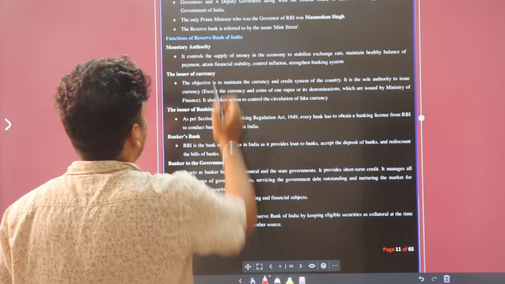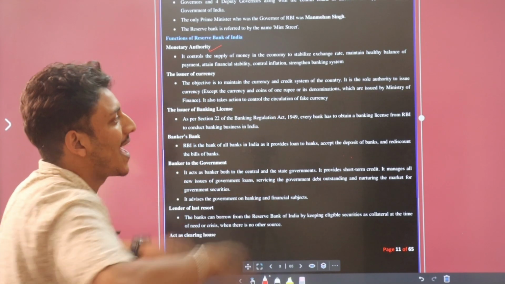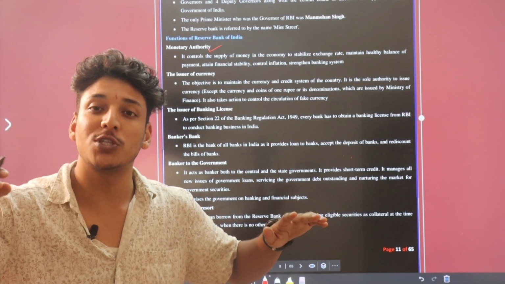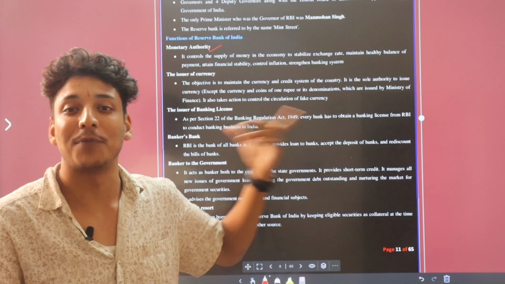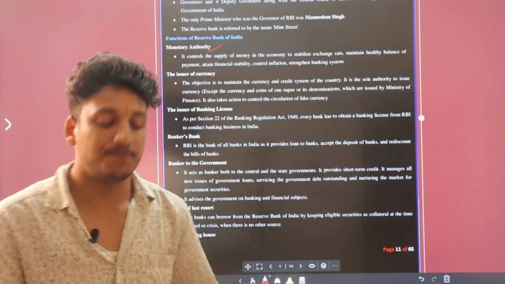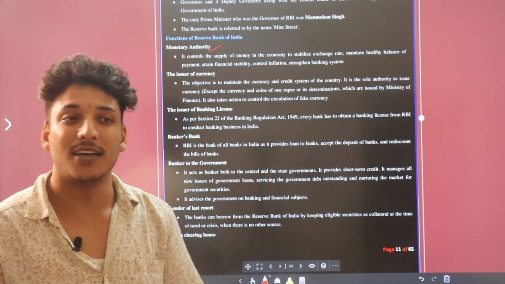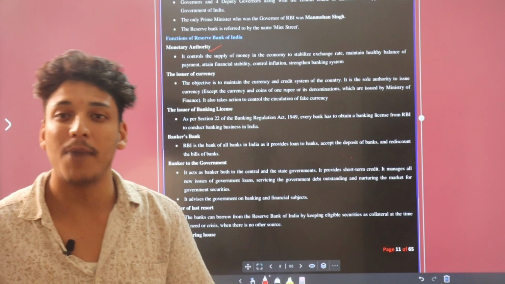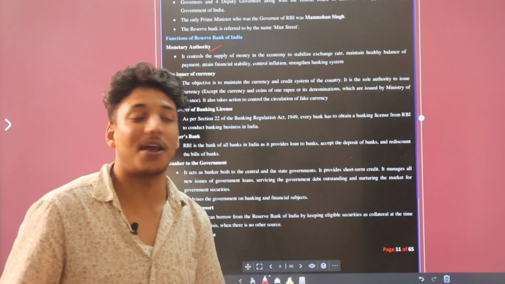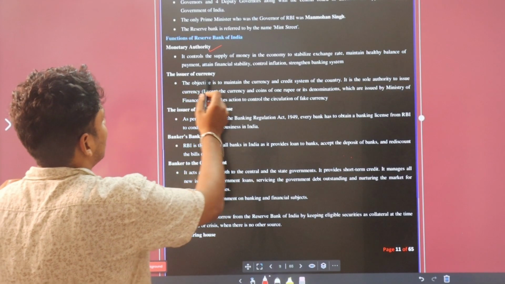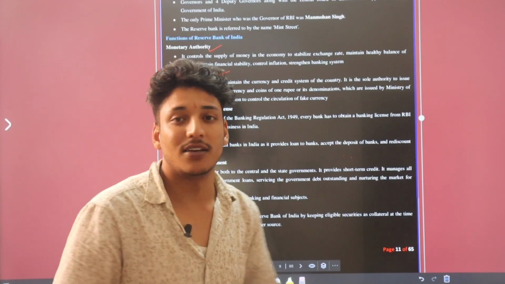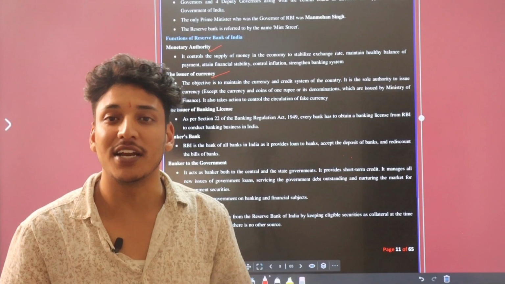Monetary authority. Monetary authority means money control and exchange of money, and basically who is responsible for the monetary policy? RBI. It means all the money-related activities and exchanges are held by, or who is responsible? RBI. Main responsible for this is RBI. Okay. Issuer of currency. Basically, issuer of currency means it can make currencies if there is a need.